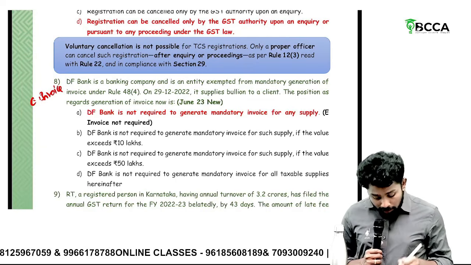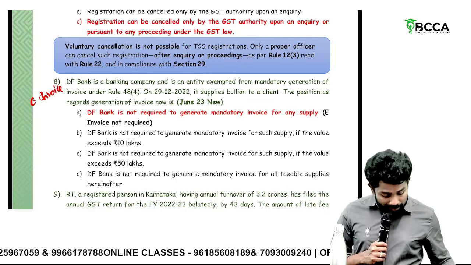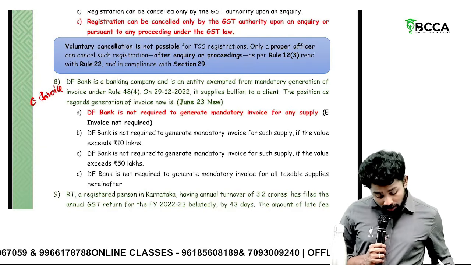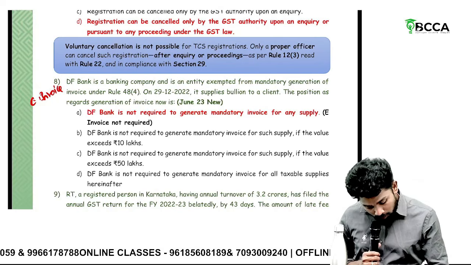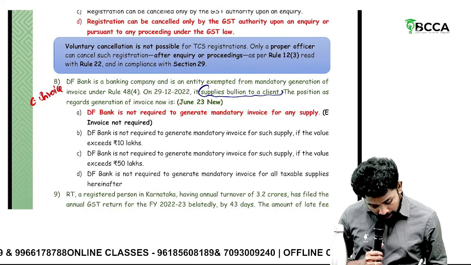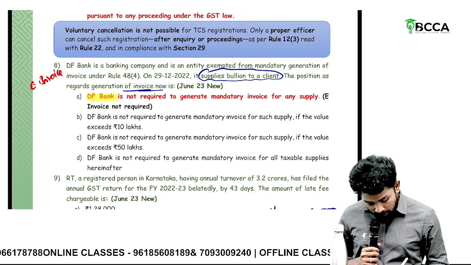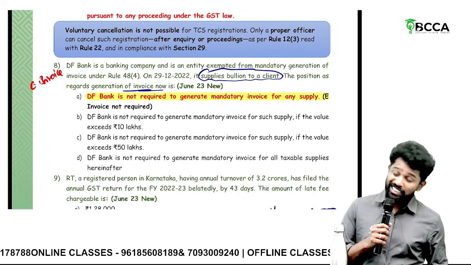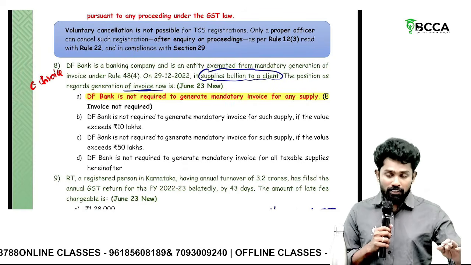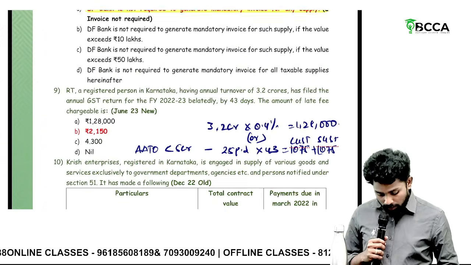Okay, but here the bank is not providing banking operations. Here it is supplying bullion to a client. So the position as regards generation of invoice is that DF Bank is not required to generate mandatory e-invoice in this case also. So if it is a bank, whatever it does, e-invoice is not applicable.